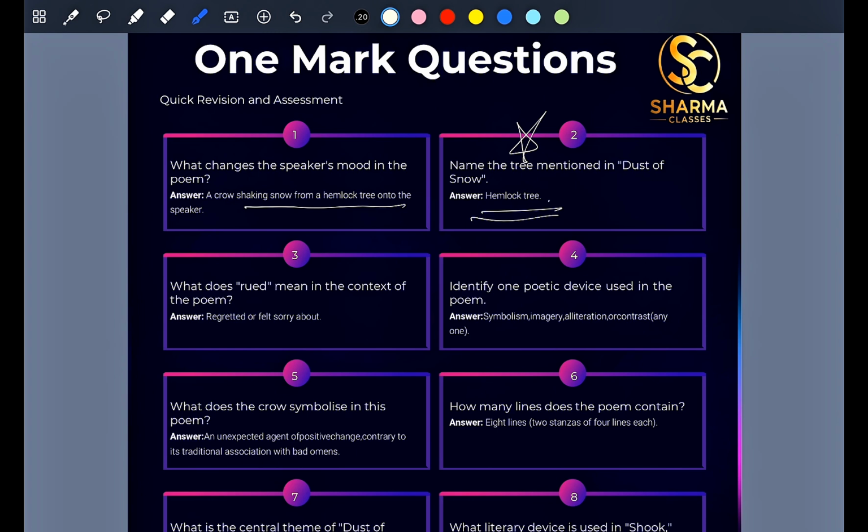What does rued mean in the context of the poem? Rued means to feel sorry about something. Means the person is feeling very regretful. The fourth one is identify one poetic device used in the poem. We have symbolism, imagery, alliteration. The next I told, that is consonance. You can write any one of them.